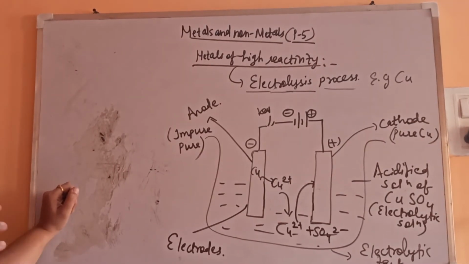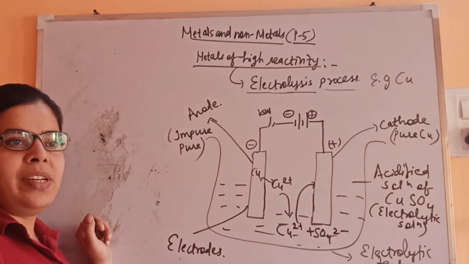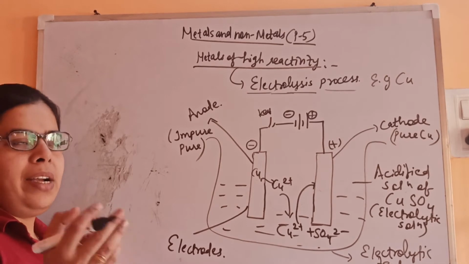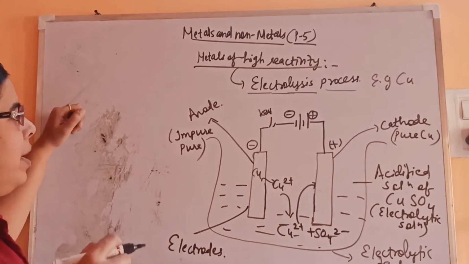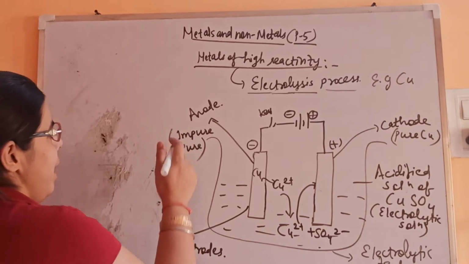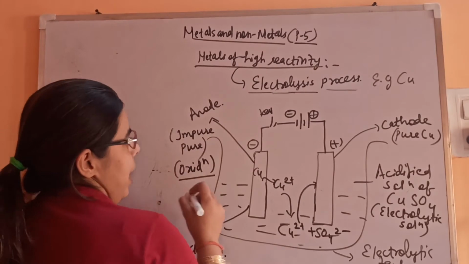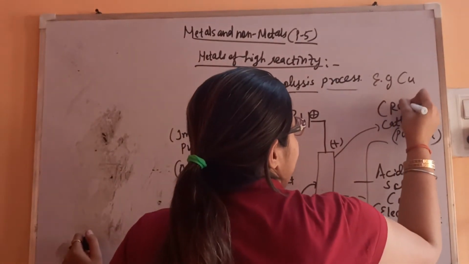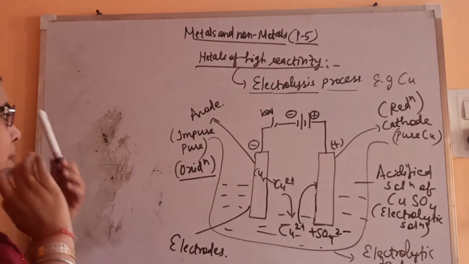And this will happen with the help of electrons. As we know, we have studied oxidation and reduction in terms of gain of oxygen or loss of hydrogen. So accordingly the process will take place here. At the anode an oxidation process takes place, and at the cathode a reduction process takes place. We'll see how. Fine.